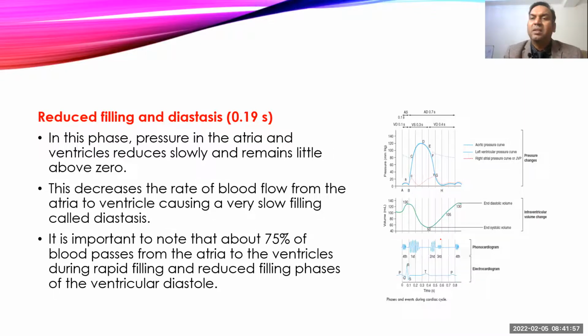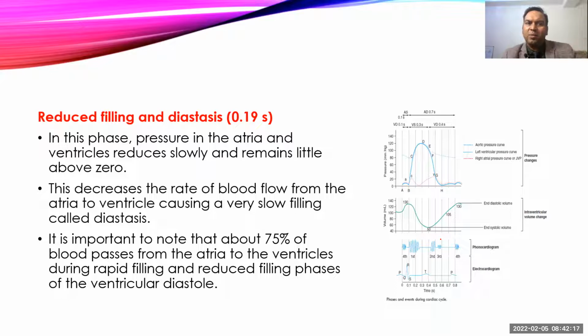Then it is followed by the reduced rapid filling, also called slow reduced filling, slow filling, or diastasis. Here atrial pressure and ventricle pressure are almost the same, just a little above zero. And now it feels like blood is not moving from the atria to the ventricle.